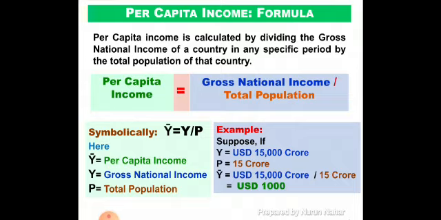In the right side of the slide, an example has been given. Suppose in a country gross national income is 15,000 crore USD and population of that country is 15 crore. Then to calculate per capita income, we put the values in the formula: gross national income divided by total population, USD 15,000 crore divided by 15 crore is equal to 1000 USD. So per capita income is 1000 USD.